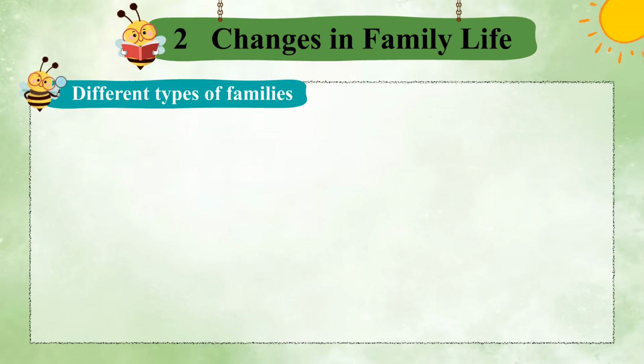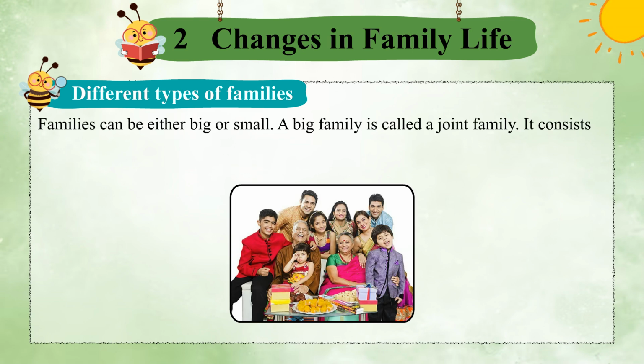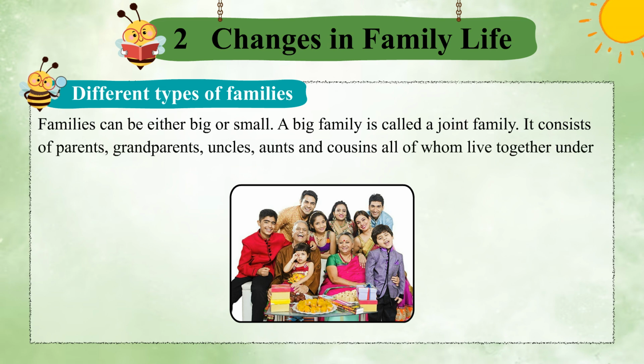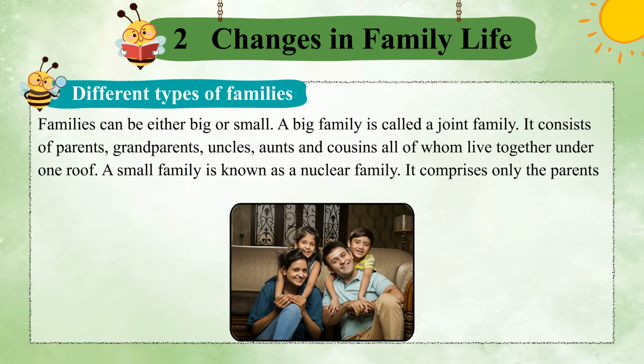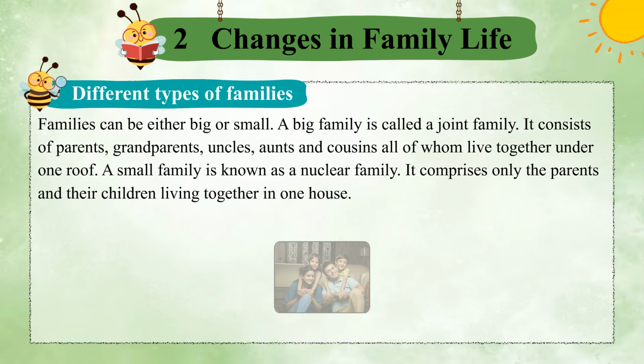Different types of families. Families can be either big or small. A big family is called a joint family. It consists of parents, grandparents, uncles, aunts and cousins, all of whom live together under one roof. A small family is known as a nuclear family. It comprises only the parents and their children living together in one house.